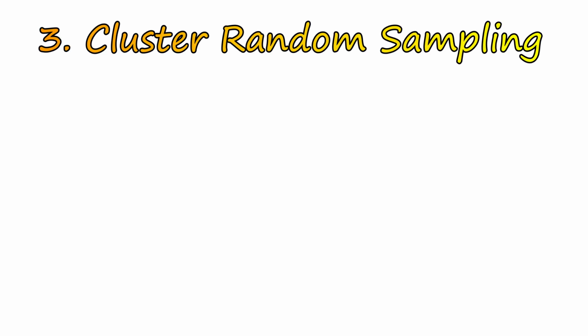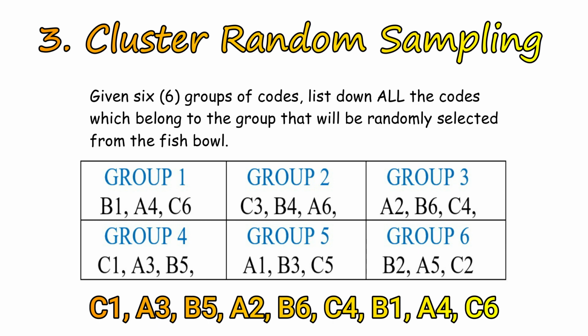The third type of random sampling is the cluster random sampling. An example of this is the activity which I gave you, wherein I let you list down all the codes that belong to the group which I randomly selected using a fishbowl. Look closely. Here, the members of the population are no longer treated individually, but they will be treated according to their groups, or what we called clusters, where its name is derived from.